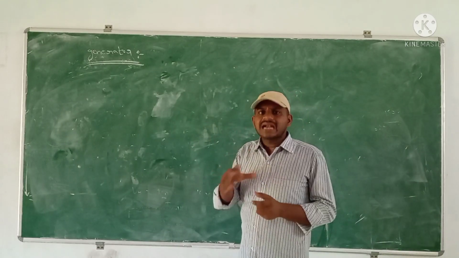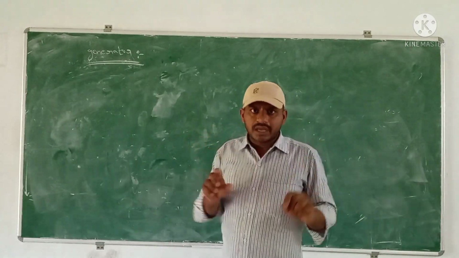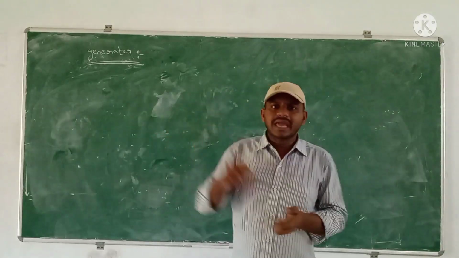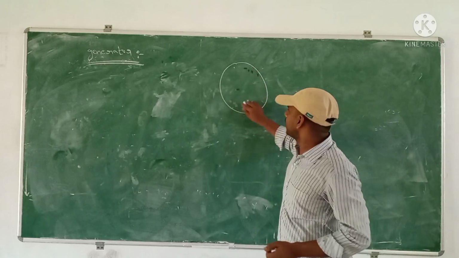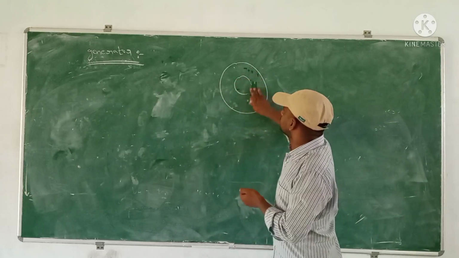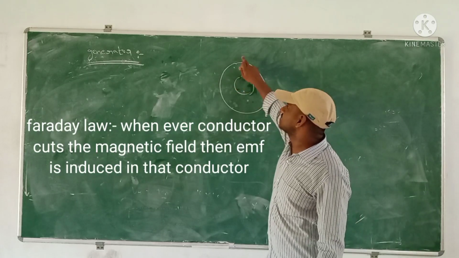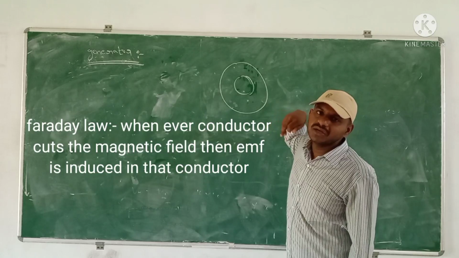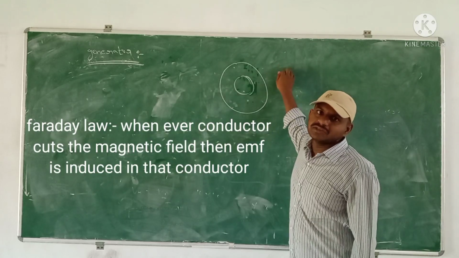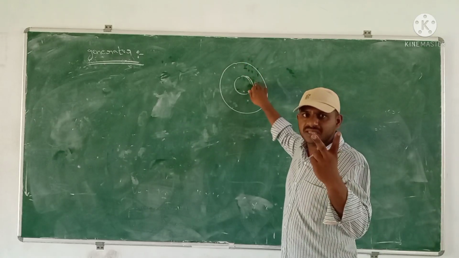I am just stating the rule of Faraday. The generator contains a stator and a rotor. Whenever a conductor cuts the magnetic field, an EMF is induced in that conductor. Here the conductor is the rotor. So there are two parts for the generator, the stator and the rotor.